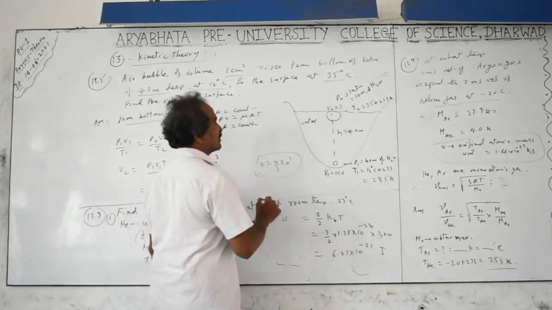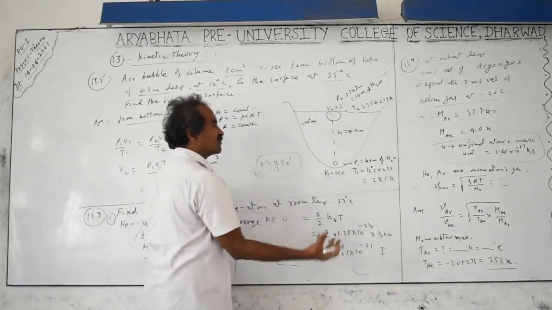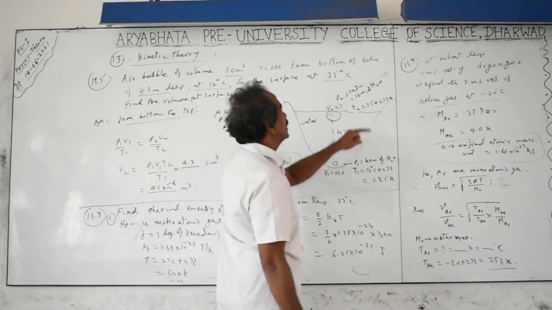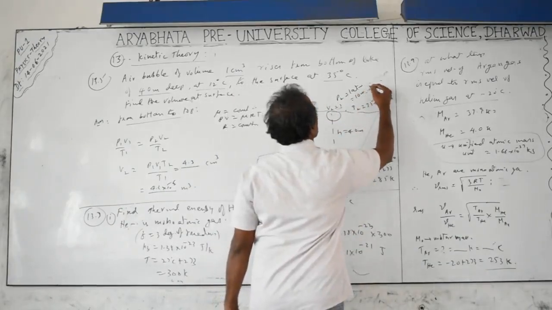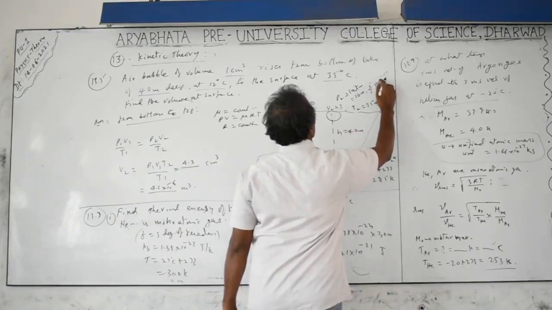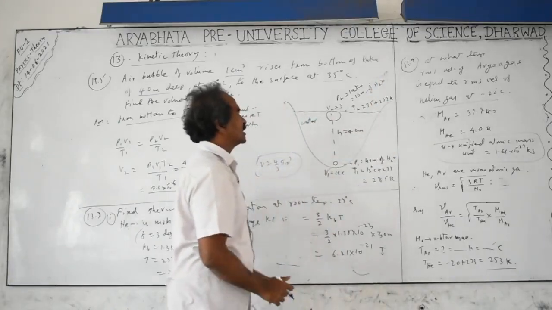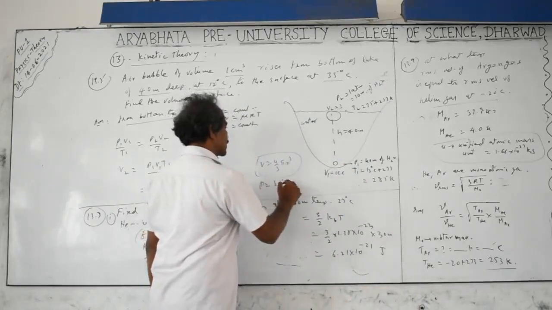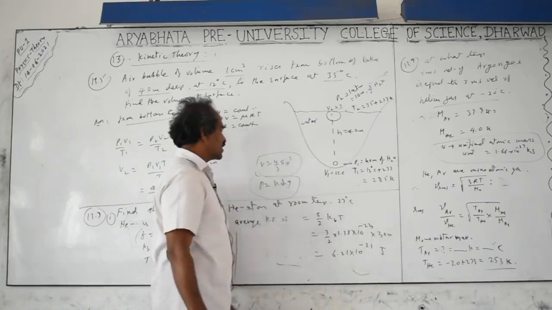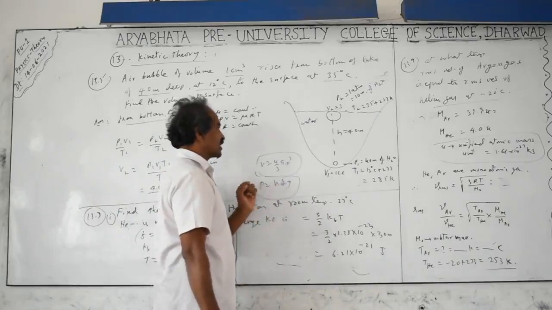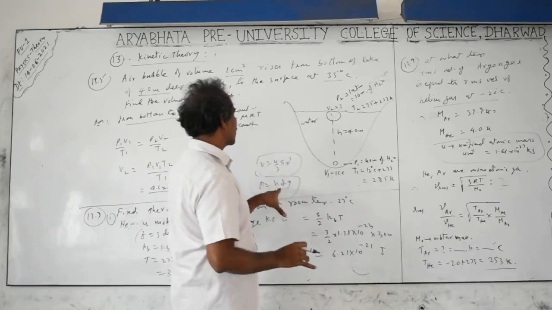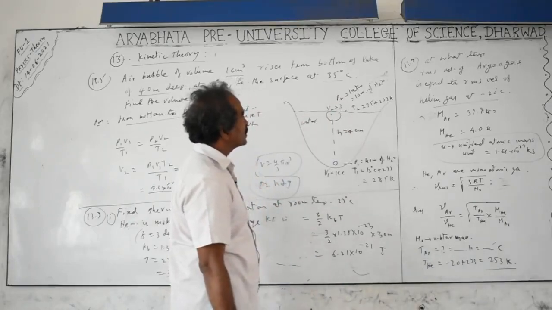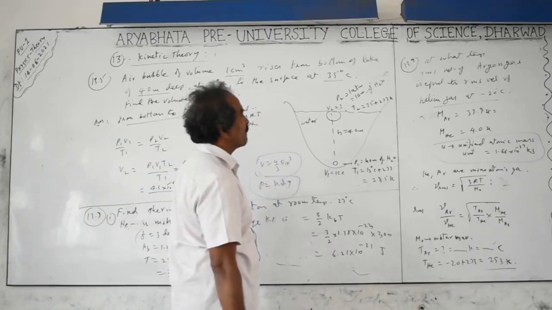1 atmosphere pressure is equivalent to a water column of approximately 10 meters of water. If you take a water column of 10 meters height, you actually get 10.33. That is because pressure is equal to h d g for any liquid: height of the liquid, density of the liquid, times g. Substituting the values, you will get the corresponding pressure. For 1 atmosphere, we get 1.01325 times 10 to the power of 5 pascals.